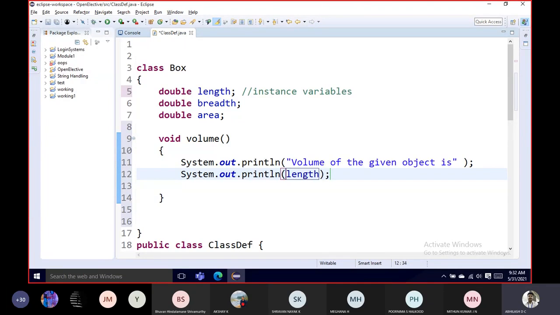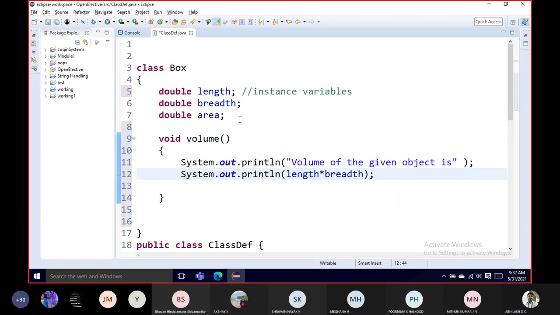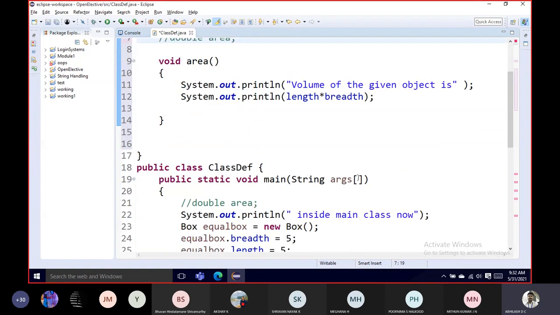So this is length into breadth into, okay, so only two things, I guess. So okay, this is area. I'm very sorry, so let's make this area because that won't be an issue. There it was a volume, here we are calculating the area because the last example which we saw was with respect to the area. So this is not required. What I'll do is I'll just comment it out.